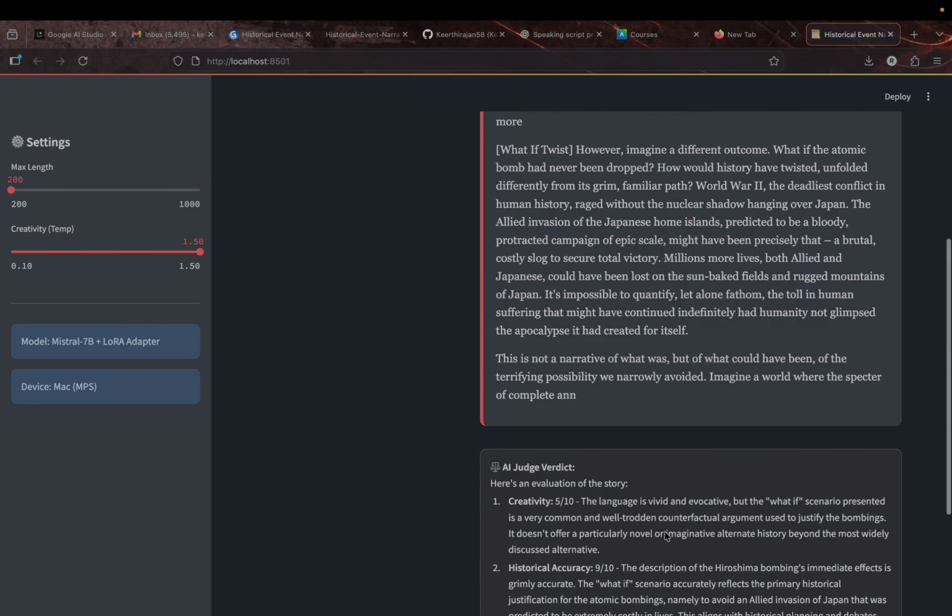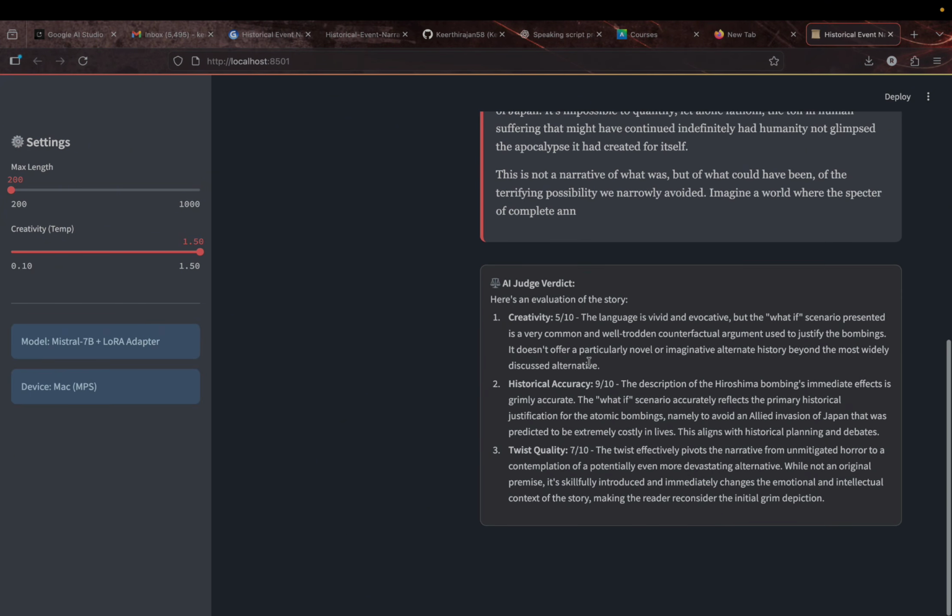So if you can see the judge score, the AI judge has 3 parameters for score judging. For creativity it says 5 out of 10, for historical accuracy it says 9 out of 10, and the twist quality is 7 out of 10, and for each parameter it gives an explanation for why it gave that score. And this LLM as a judge adds real value since each and every aspect is important.